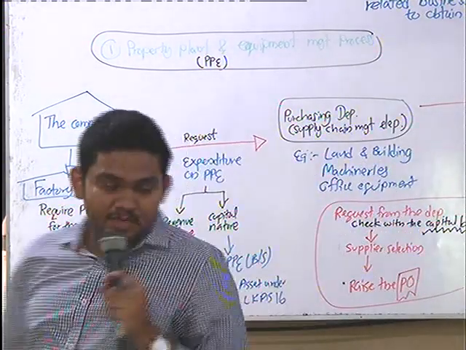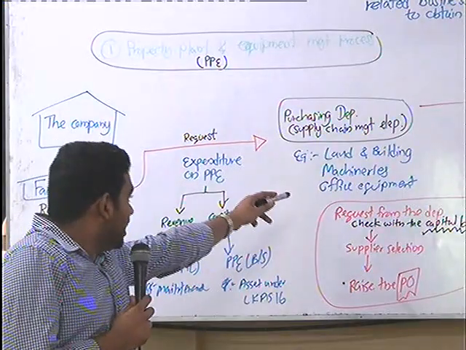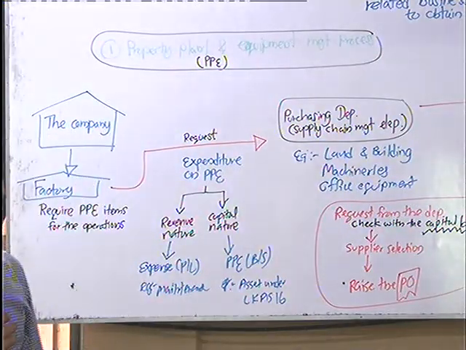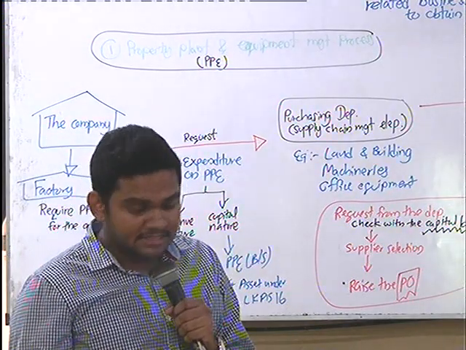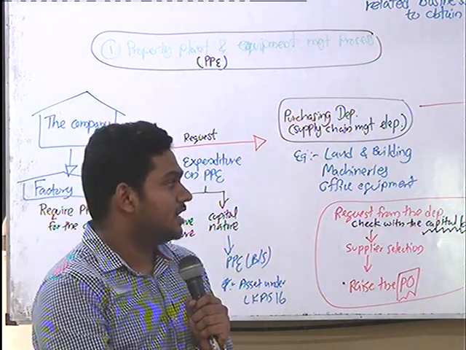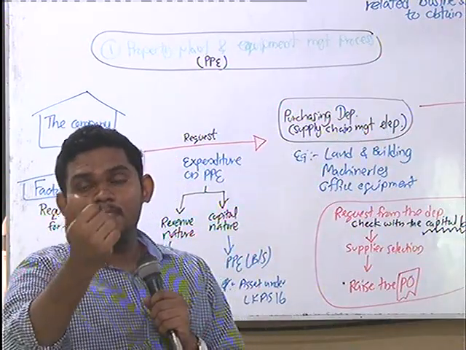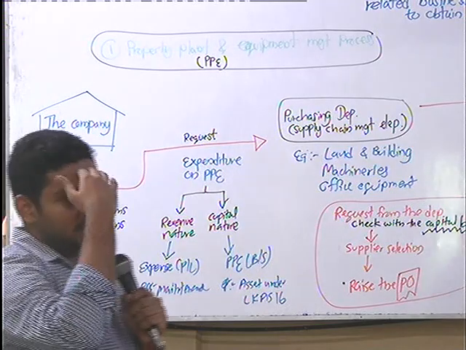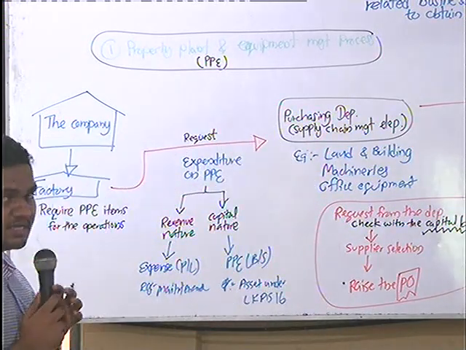I have given some examples such as land and building, machineries, office equipment, some items. So fixed assets means what? Long-term assets. Let's say these tables, these chairs, this whiteboard, this camera. If you are staying at home, you are the land, the building. Those are the things which we call PPE.